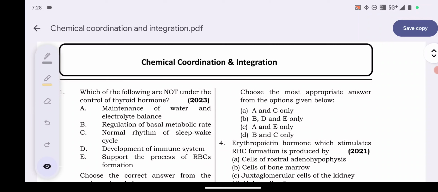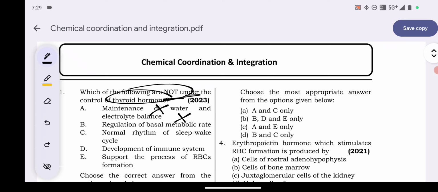Which of the following are not under the control of thyroid hormone? Not under the control of thyroid hormone. First one, maintenance of water and electrolyte balance. It is under the control of thyroid hormone, so this one will be the wrong one. Regulation of basal metabolic rate. This one is also under the control of thyroid, so it is also wrong.